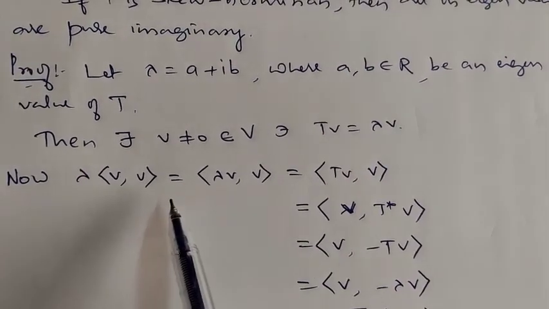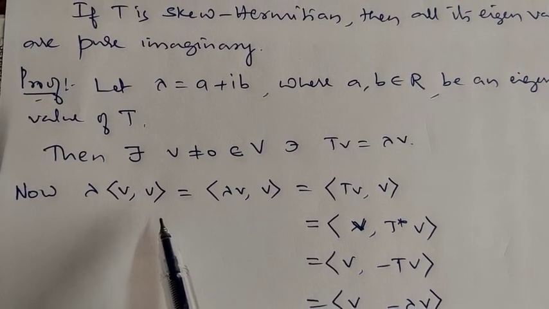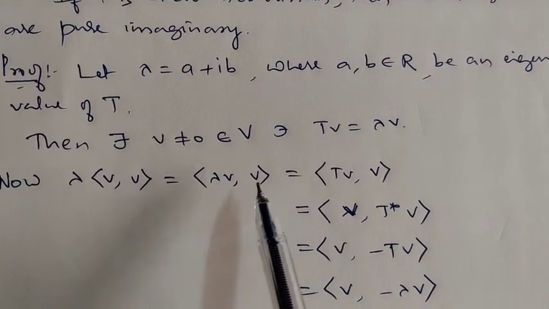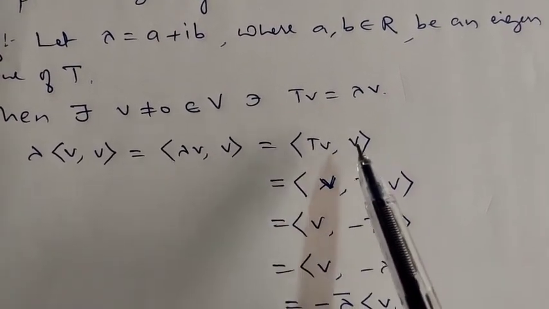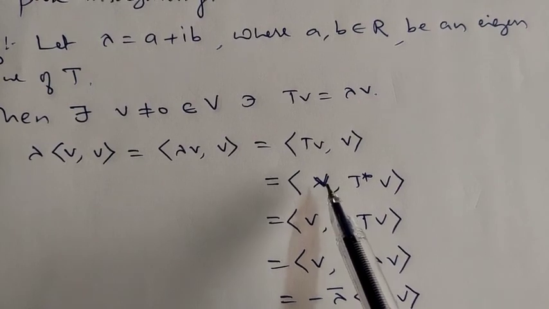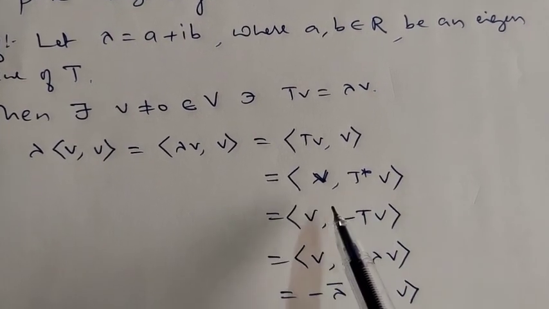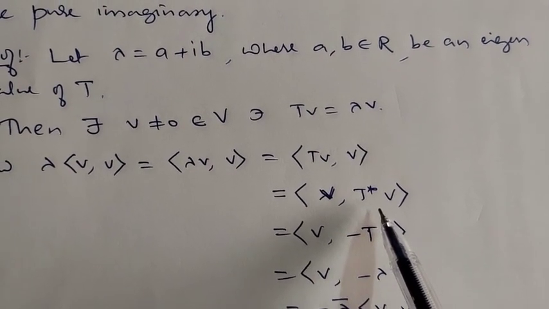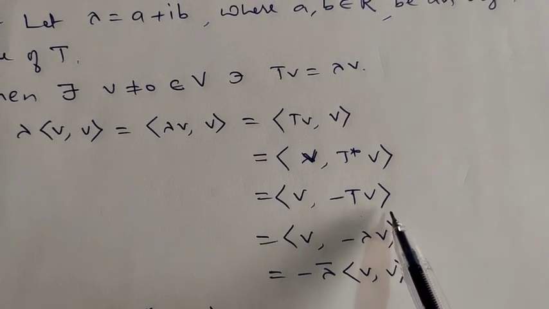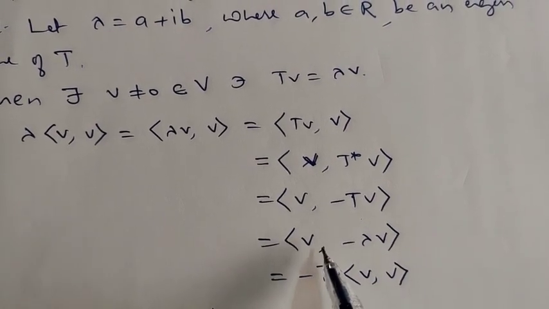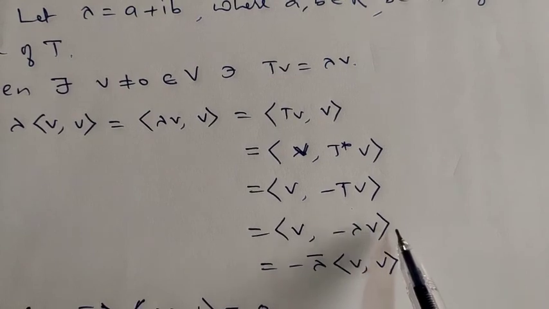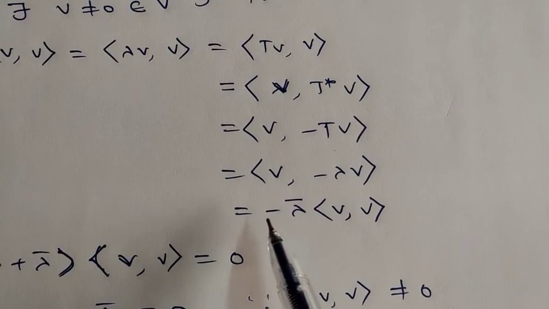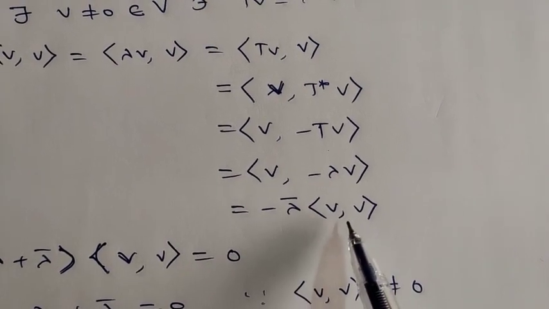Now you consider lambda into inner product of V comma V. Lambda into inner product of V comma V is equal to what? Inner product of lambda V comma V. Lambda V means T of V, comma V. So this is equal to inner product of V comma T star of V. Since T is skew Hermitian, T star is equal to minus T. So minus T of V. So this is equal to minus inner product of V comma T of V, and T of V is lambda times V, therefore minus lambda times V. You take lambda outside, it becomes minus lambda bar into inner product of V comma V.